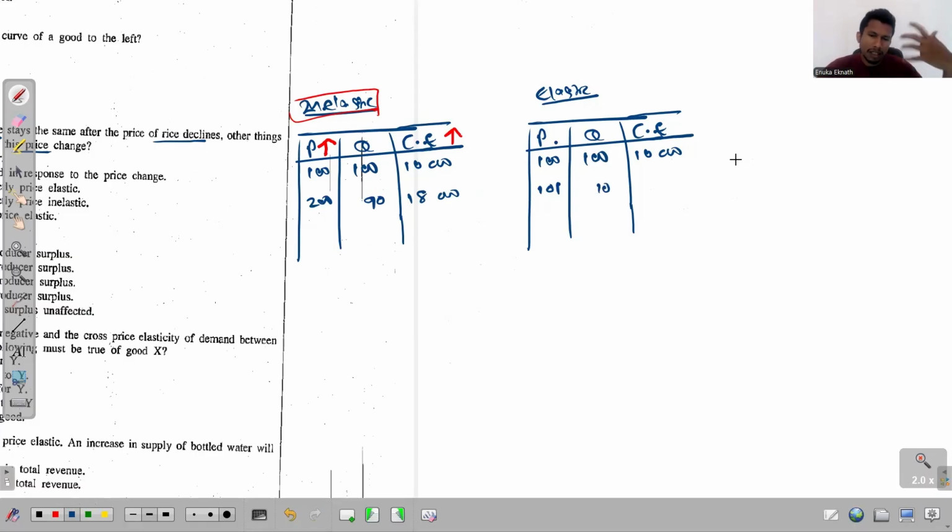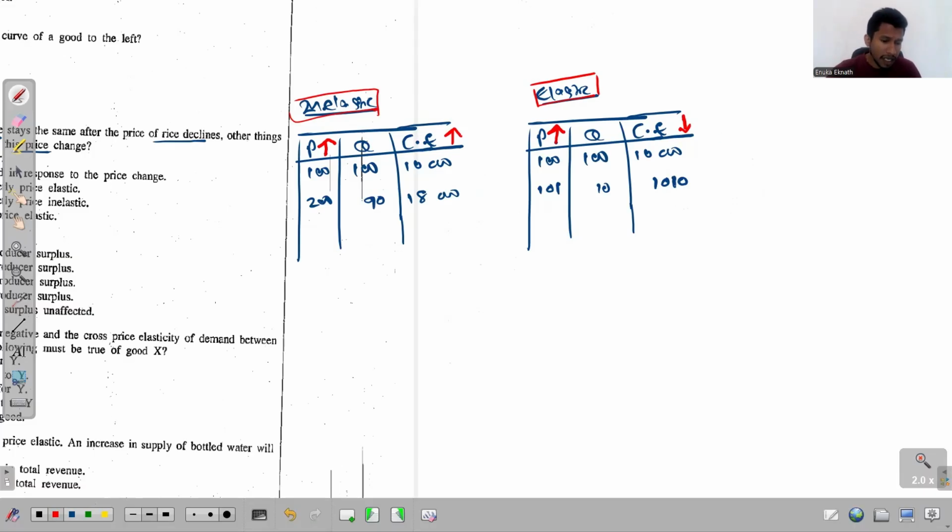If you calculate the consumer expenditure now, that will be 101 into 10. So now you can recognize the relationship between P and QD when the demand for the product is elastic. When the price increases, consumer expenditure decreases.